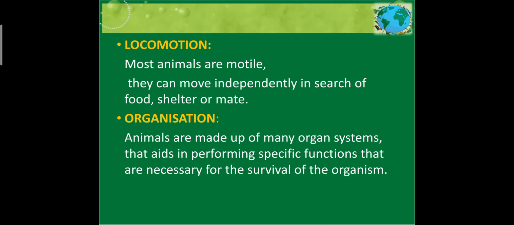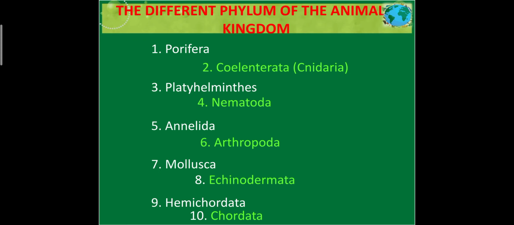Then locomotion. Now most of the animals are motile, we all know. They move independently in search of food, shelter and for reproduction. Then organization. Body organization is organ system based, performing special functions which are necessary for the survival of the organism. This mode of organization, that is organ based or tissue based organization, helps them to survive properly.